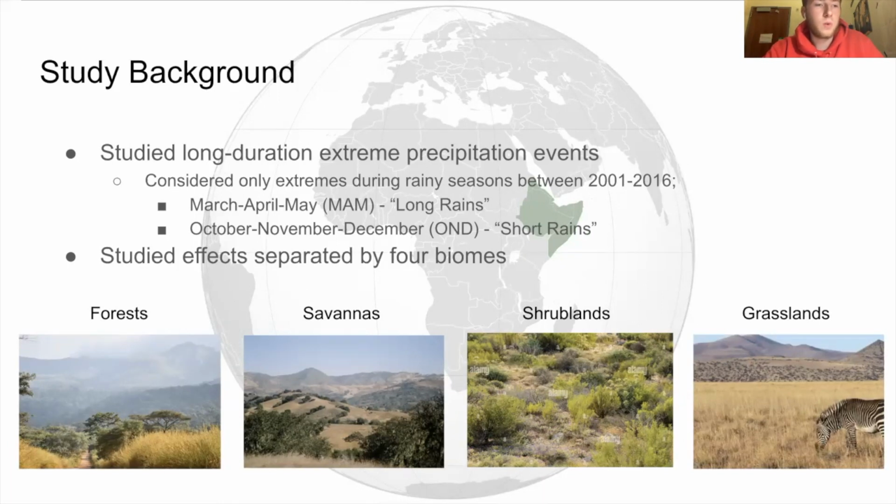The study also broke the Horn into 4 distinct biomes: forests, savannas, shrublands, and grasslands, and considered the effects of extreme precipitation on the energy budget in each biome as opposed to one total ecosystem.